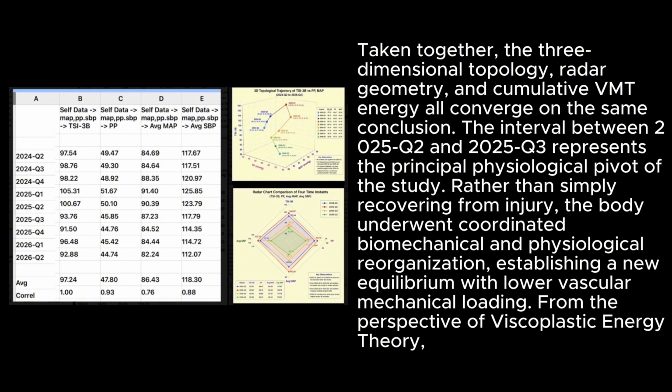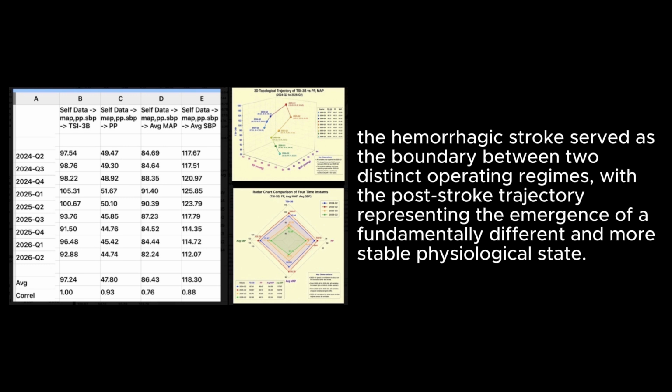Taken together, the three-dimensional topology, radar geometry, and cumulative VMT energy all converge on the same conclusion. The interval between 2025 Q2 and 2025 Q3 represents the principal physiological pivot of the study, rather than simply recovering from injury. The body underwent coordinated biomechanical and physiological reorganization, establishing a new equilibrium with lower vascular mechanical loading. From the perspective of viscoplastic energy theory, the hemorrhagic stroke served as the boundary between two distinct operating regimes, with the post-stroke trajectory representing the emergence of a fundamentally different and more stable physiologic state.